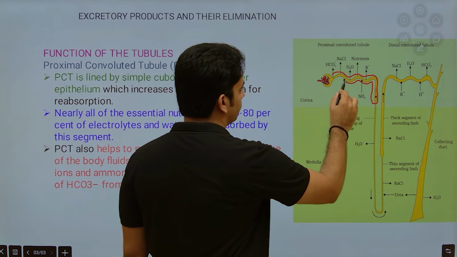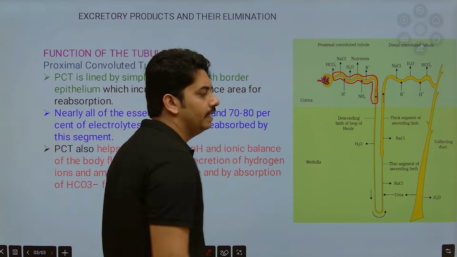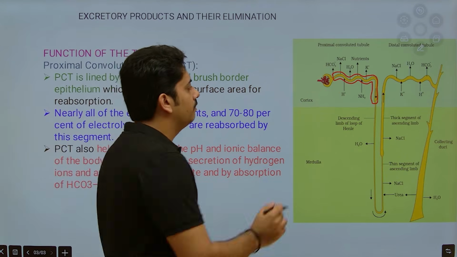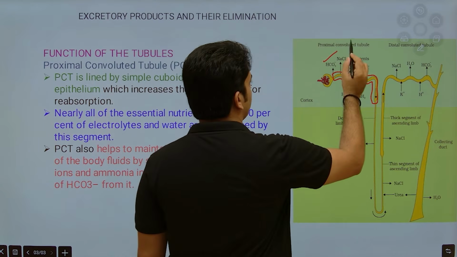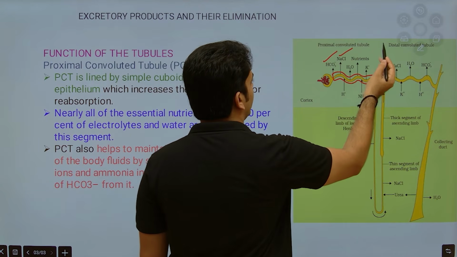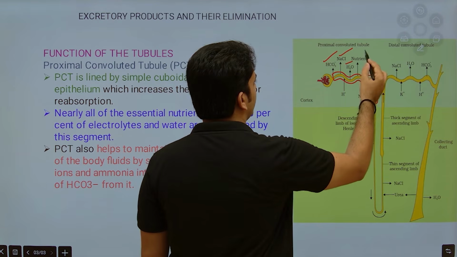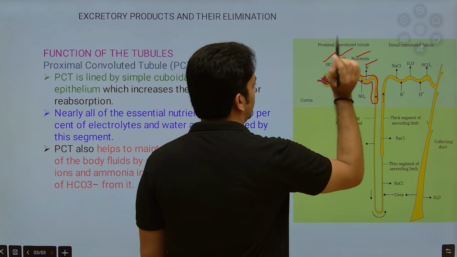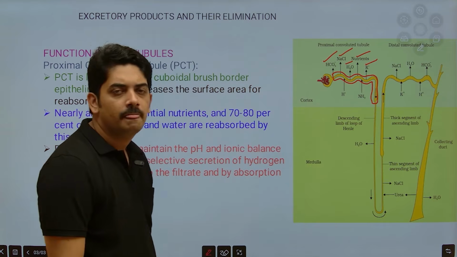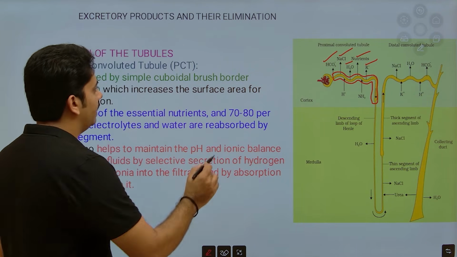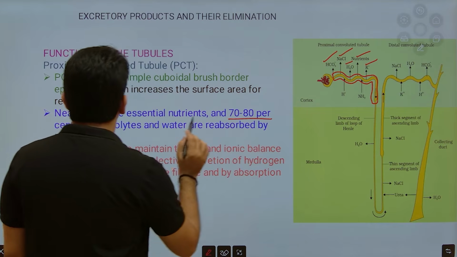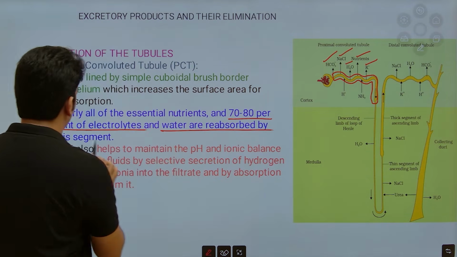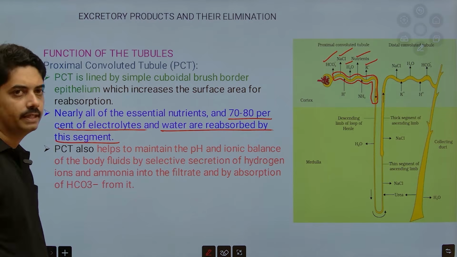See, what and all are reabsorbed? Here bicarbonates are reabsorbed, sodium chloride is reabsorbed, water is reabsorbed, nutrients are reabsorbed, and potassium is reabsorbed. That means around 70 to 80% of the electrolytes and water are reabsorbed in this segment.